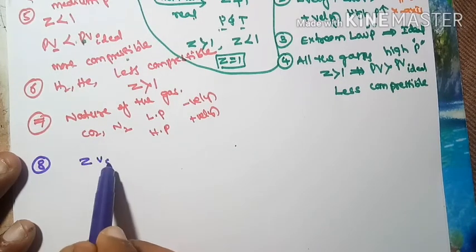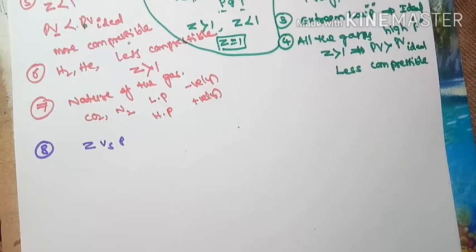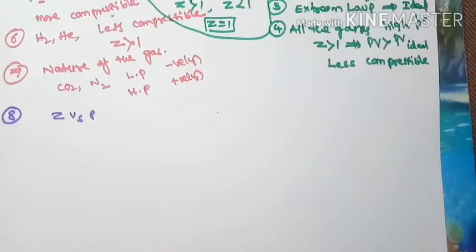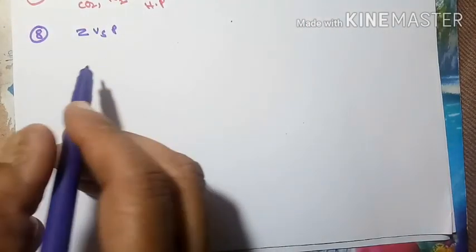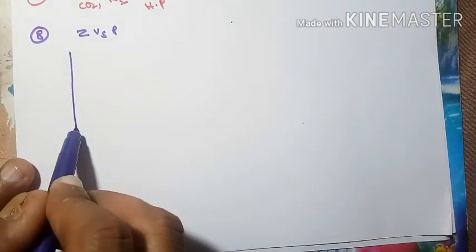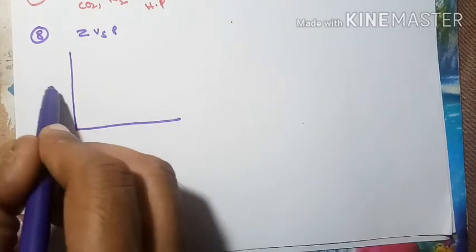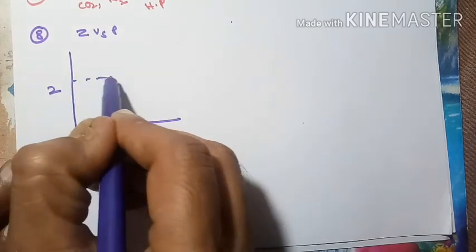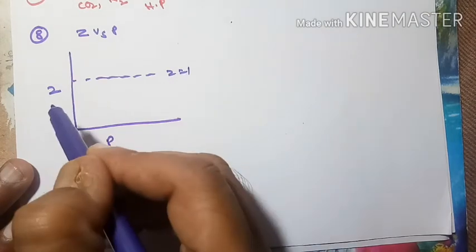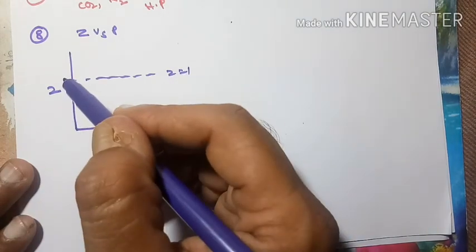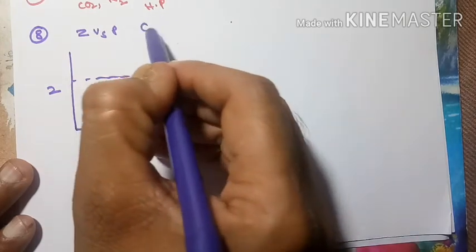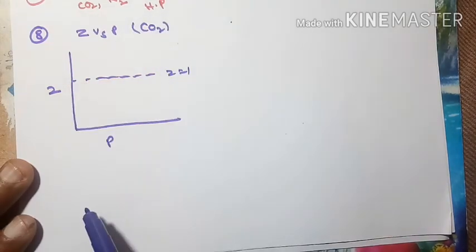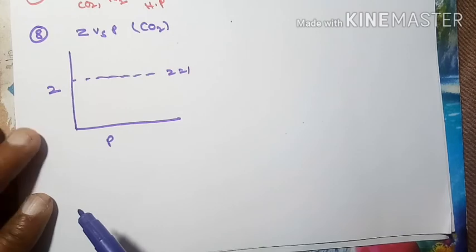I want to plot the Z versus P graph again, with Z equal to 1 for the ideal gas, and for other gases, let me take only CO2 gas.